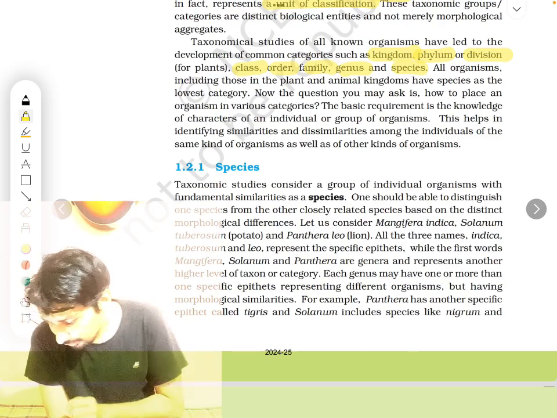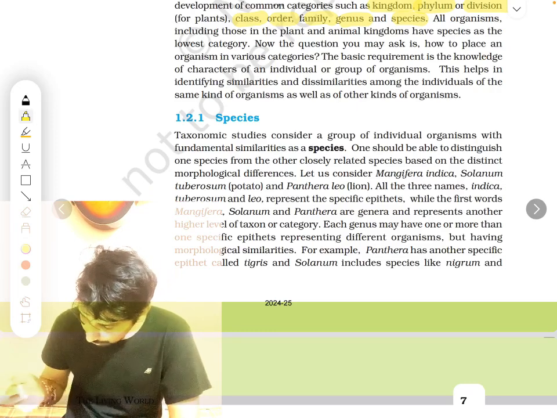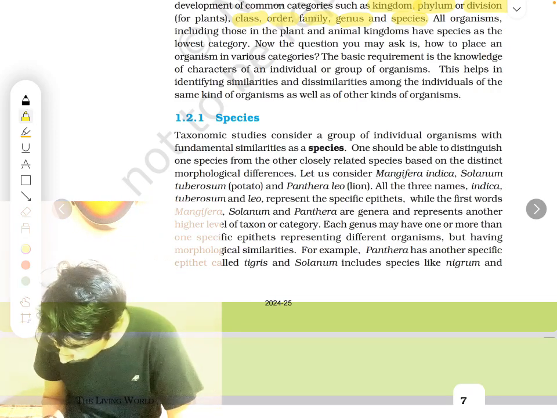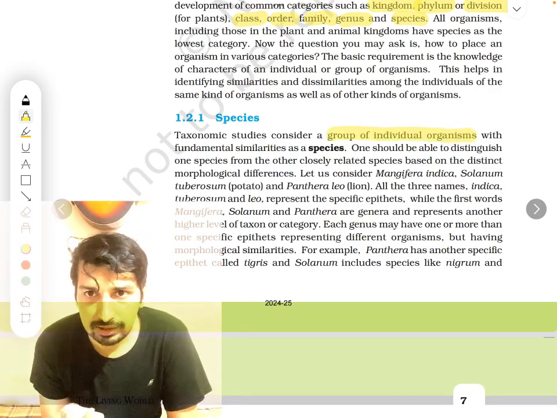Sorry, 5. Basically we are dividing into 5, not 7. So now the question you may ask is, how do we classify them? So first let's talk about species. Species means a group of individuals, like a group of dogs.